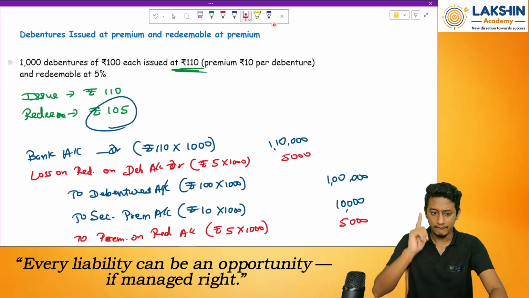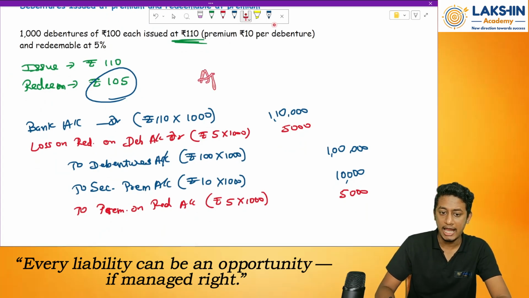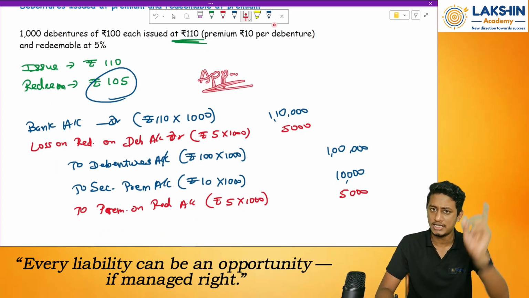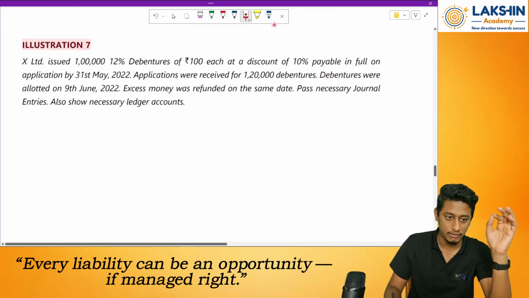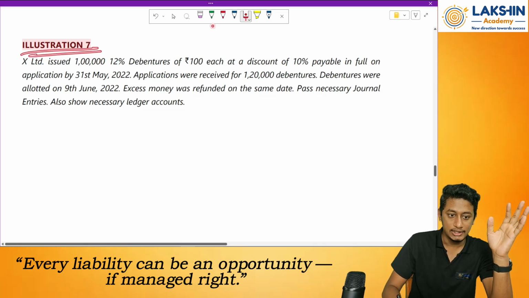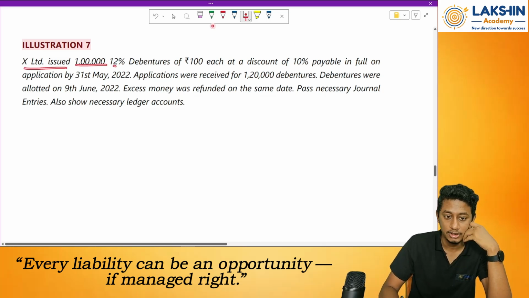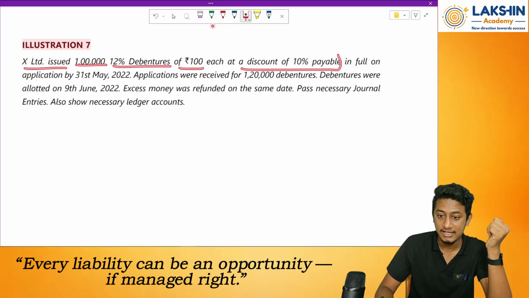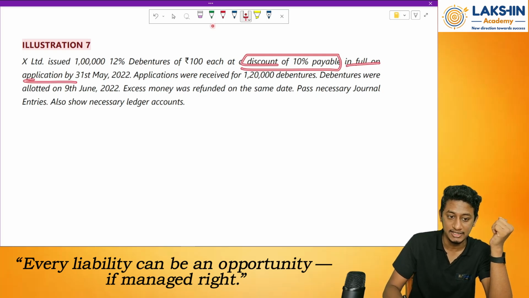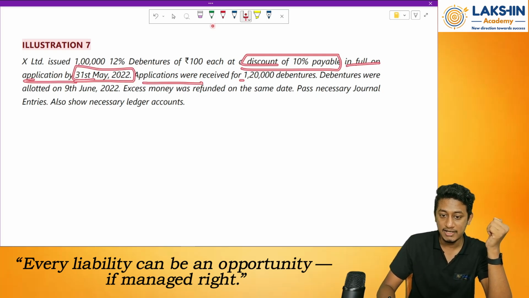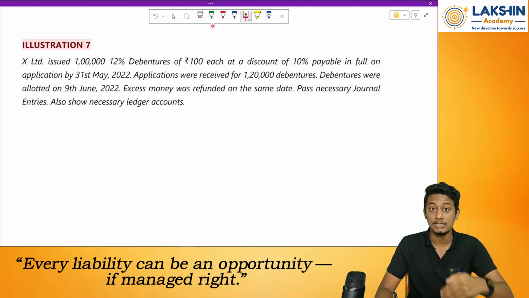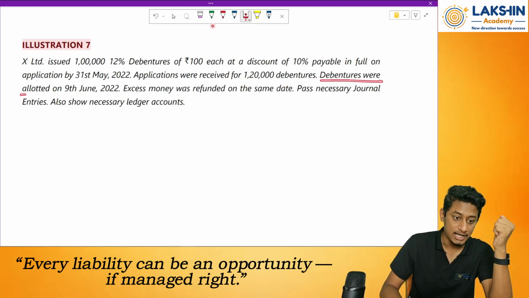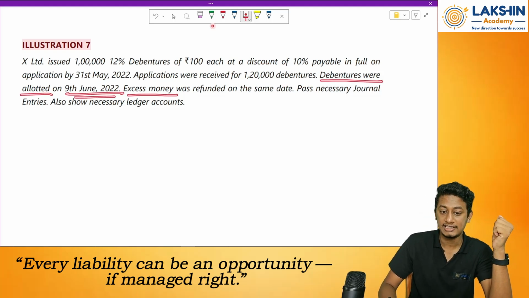That's it. One change can be that they will pass the allotment or application account, which you know how to pass from the old chapters. Clear? Done. Next. Look at one question over here. One question I will solve for you. Illustration number 7. X Limited issued 1 lakh 12% debentures of rupees 100 each at a discount of 10% payable in full on application, 31st of May. Applications were issued for 1 lakh 20,000 debentures. That means we have issued the debentures for 1 lakh debentures, but we have received applications for 1 lakh 20,000. That means it's an over subscription. Debentures were allotted on 9th of June 2022. Excess money was refunded on the same date.